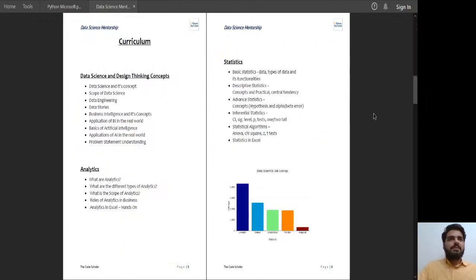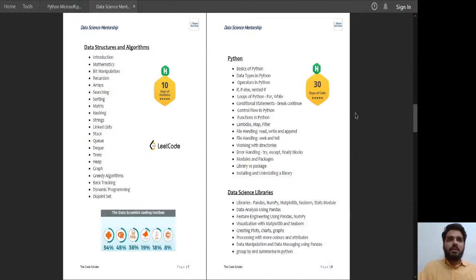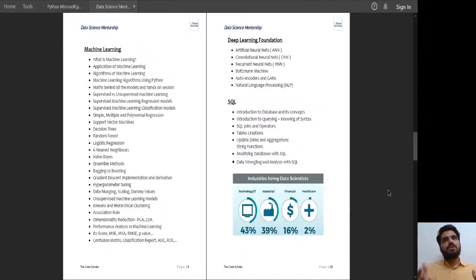The course that we have here is data science and data designing concepts and analytics. It's a 1 week program. Then I think we have 20 hours for statistics, data structures and algorithms. Python itself is around a 40 hour course. Then data science libraries, where more practical work will be done. Machine learning, deep learning foundation knowledge, and performing all the algorithms and how they work. Theory will all be shared by the mentors over here. They are already working in the corporates.